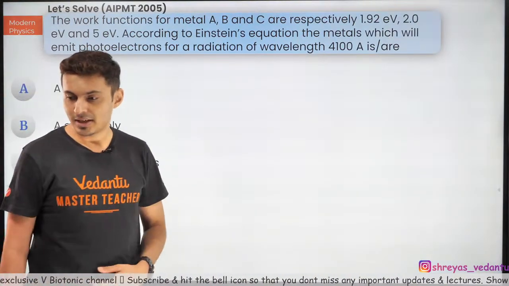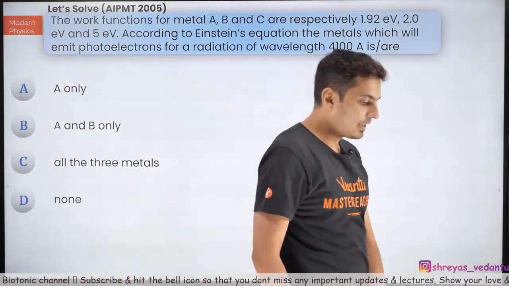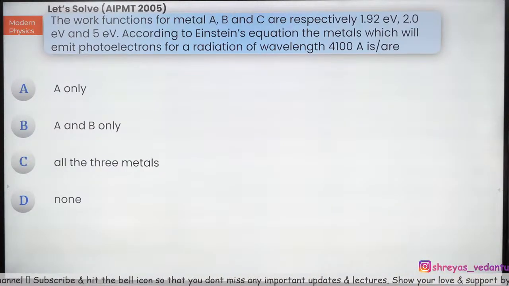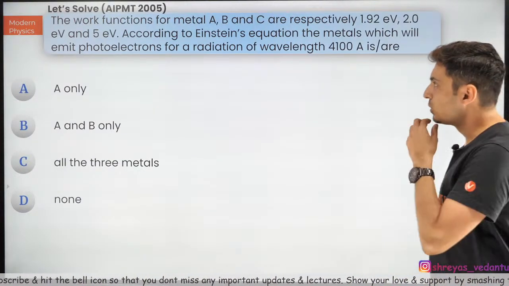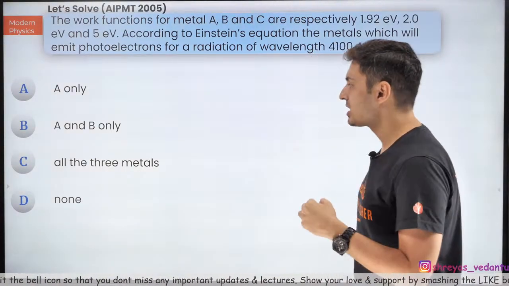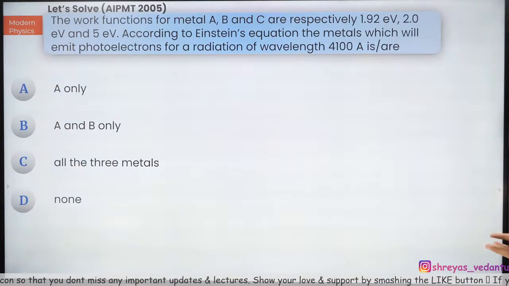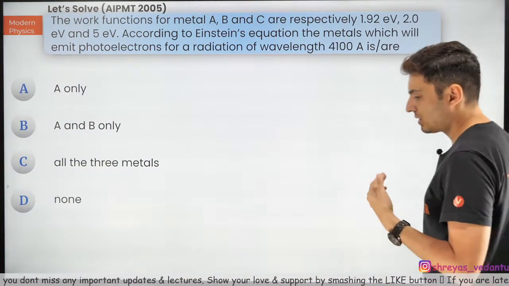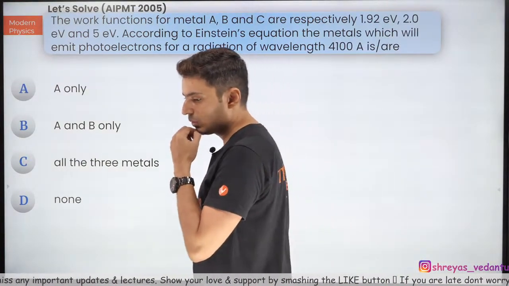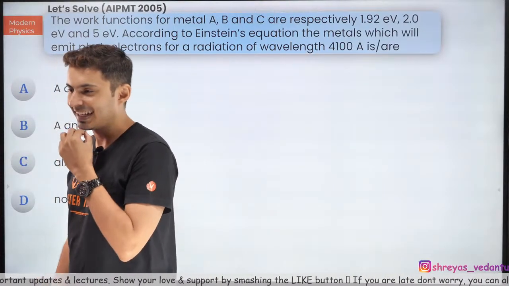Come on, think about it. Think carefully. How would you use Einstein's equation and decide which of these metals will emit photoelectrons or will not emit photoelectrons? Think about it.